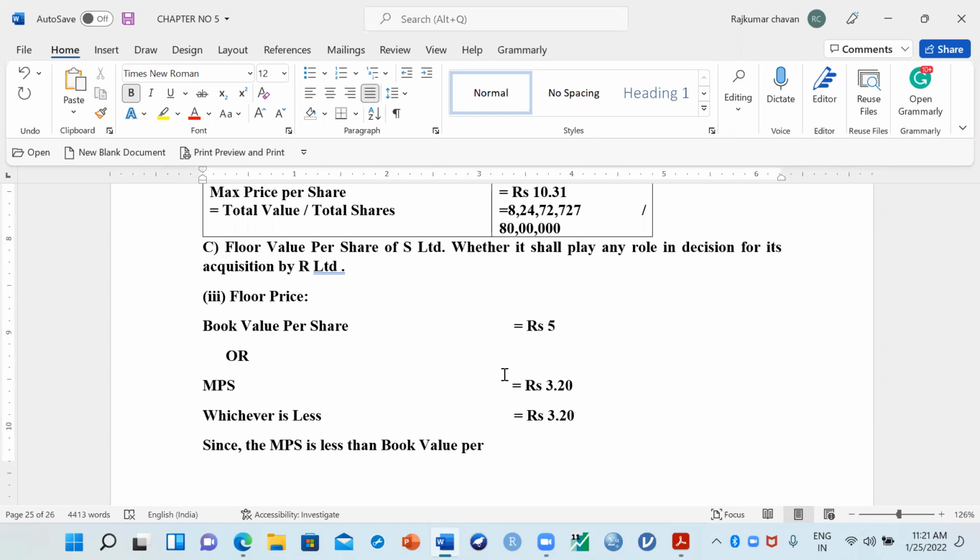There is one concept in the stock market. If your shares are trading less than the book value, what do you call that? What happened to the companies? Company may be liquidating, sir. Company may liquidate.